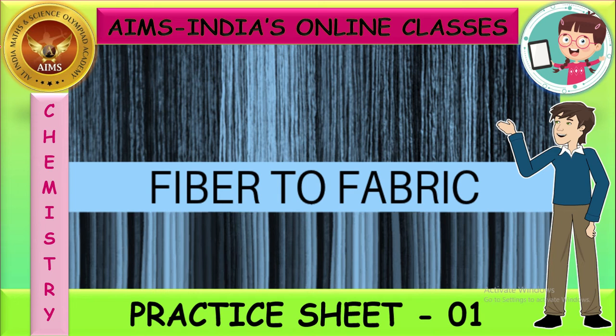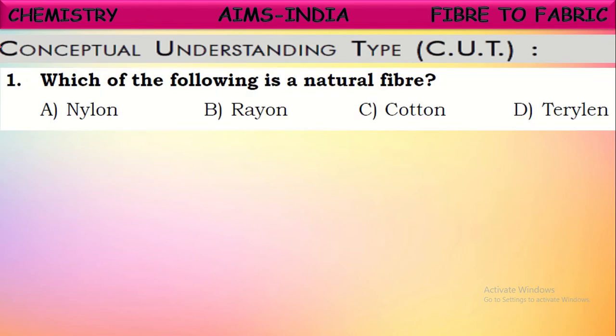First, we are going to see practice sheet 1, which includes all single correct answer type questions. Okay, let us see the practice sheet. First, let us go through the conceptual understanding questions. See the first question. Which of the following is a natural fiber? What is natural fiber here? The fiber which is obtained from the natural resources like plants and animals is called a natural fiber.